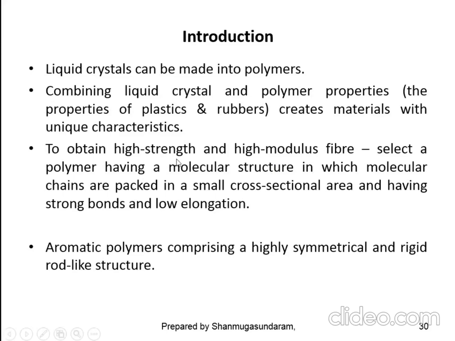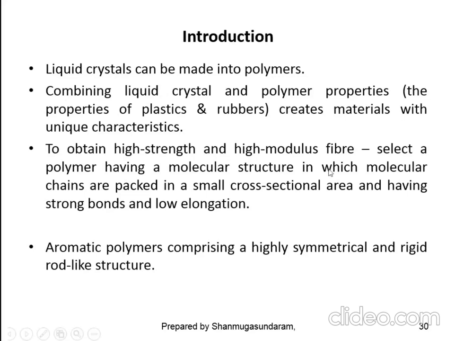The fibers produced by this gel spinning technology can be used as bulletproof material. I told you at the beginning of the class. There are fibers which you can call high performance fibers. One such type is ultra high molecular weight polyethylene fiber. Please make a note of it. There are fibers called polyethylene fiber, but this one is called ultra high molecular weight polyethylene fiber, and it is used for the production of bulletproof material.